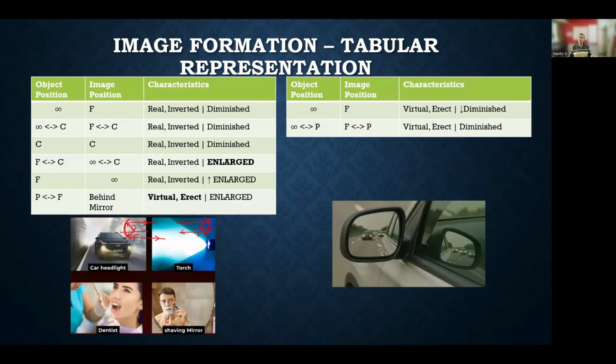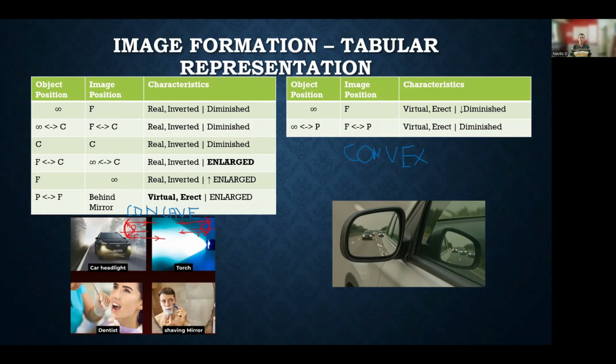So this is the tabular representation of whatever we have studied. You can note down this tabular representation. This is infinity, this is focus, and C is the center. Same thing for convex. This is for convex, and this is for concave. So as you see, for concave, we have 6, and for convex, we have 2 cases.